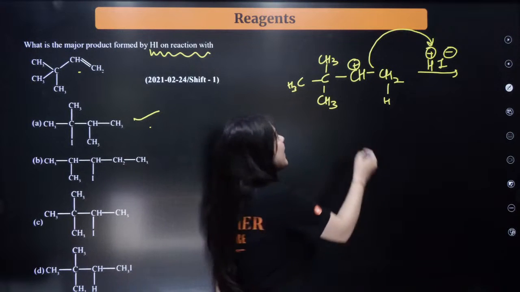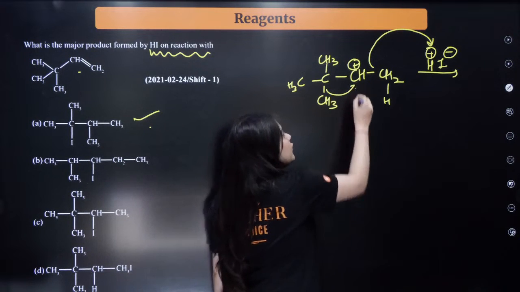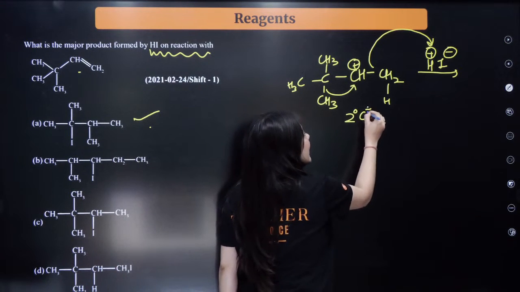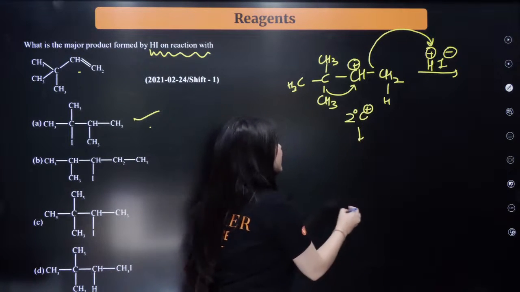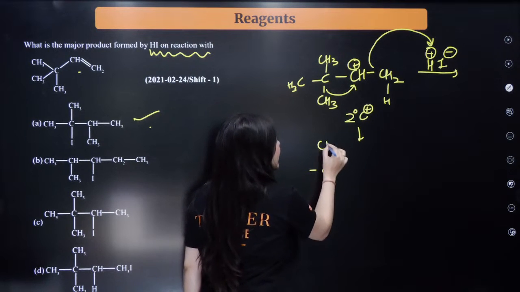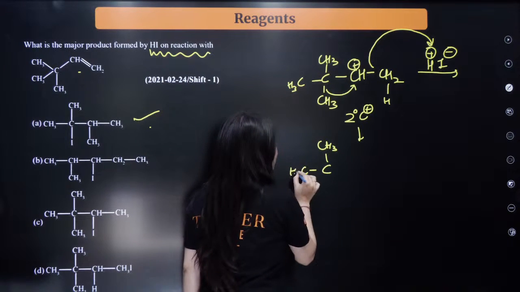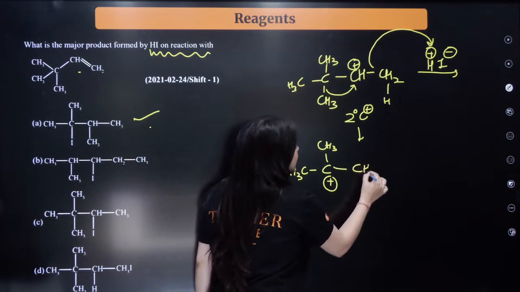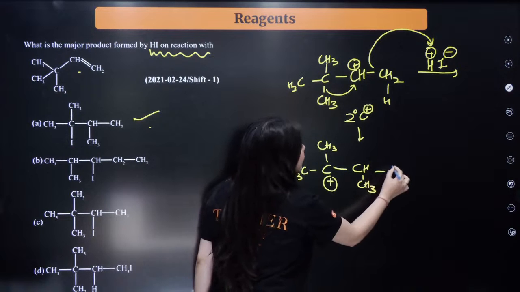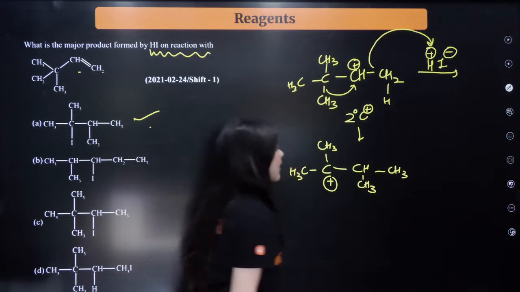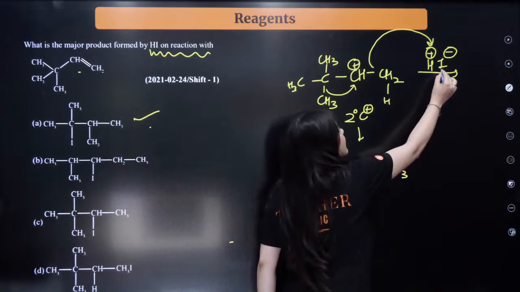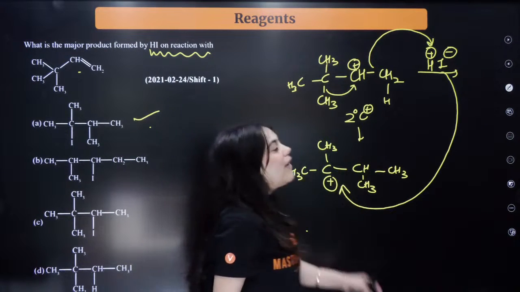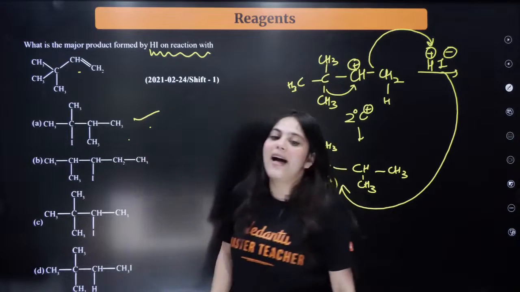Now the second step: can you see that a 1,2 methyl shift can happen? Because here this is a secondary carbocation, I can convert it into a tertiary carbocation like this, CH3. Here I can have a positive charge. Here C, H, here is the CH3 and here is the CH3 once again. Now to this positive charge, this negative iodine will attack, and the final product that you're going to get is the A answer.